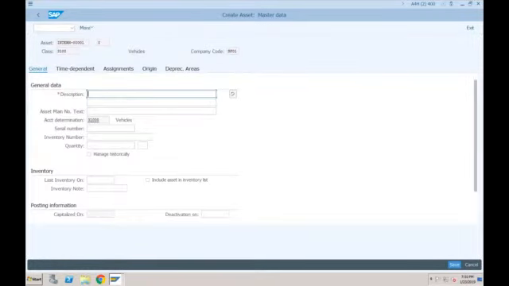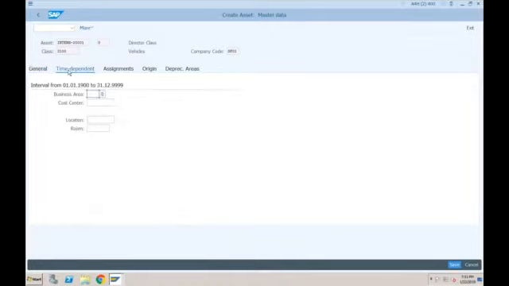So let's say this is our director car, since this is our vehicle. So I'm just providing this description as director car. Okay, you can maintain whatever fields you want. There are no changes in the fields. Whatever fields you're able to see in ECC, those things are coming here. So just press enter. It will take you to the next one, or you can just click on the time dependent.